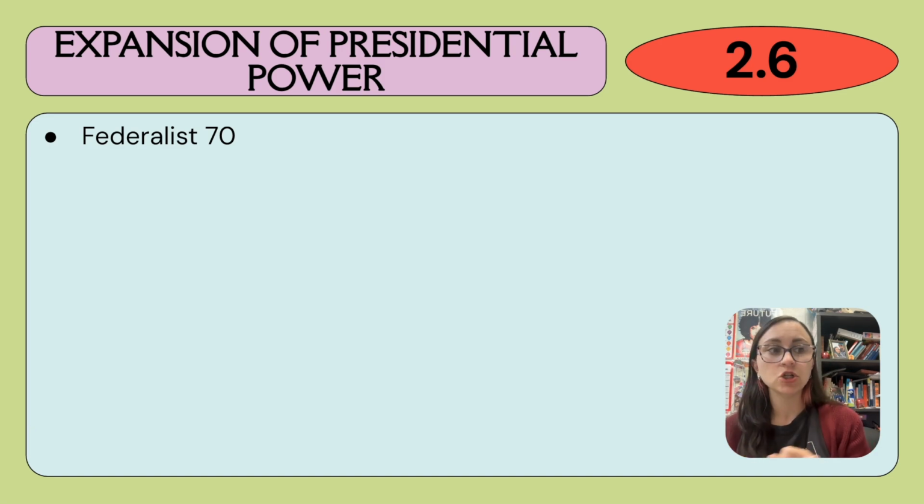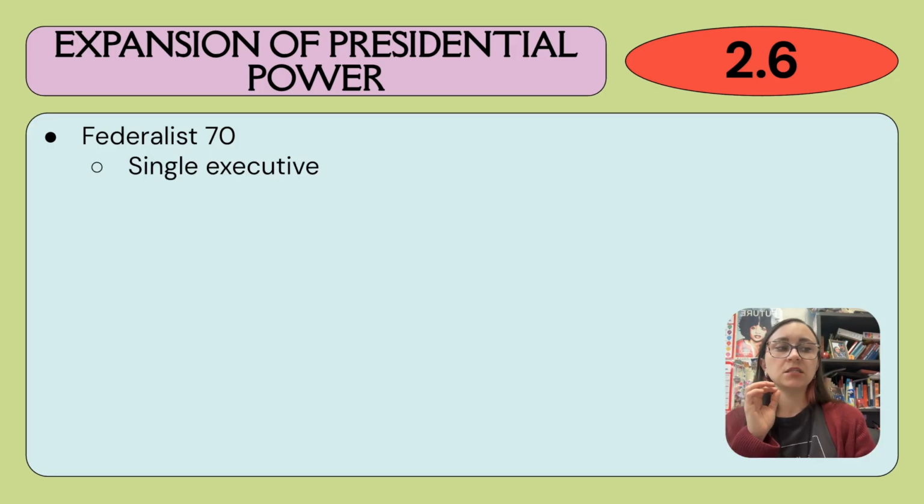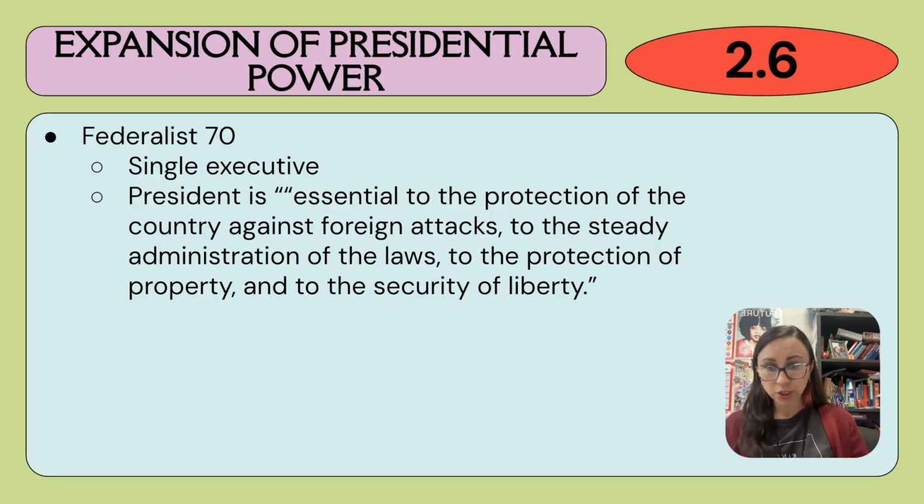Federalist 70, you need to know, offers justification for a single executive. And this is where the Federalists argue that a single strong executive is going to be essential to the protection of the country, specifically against foreign attacks.